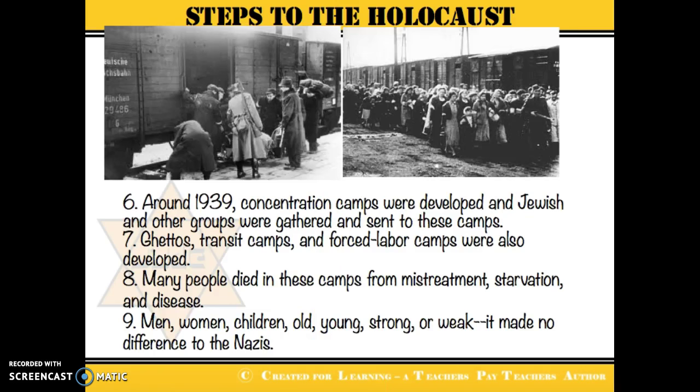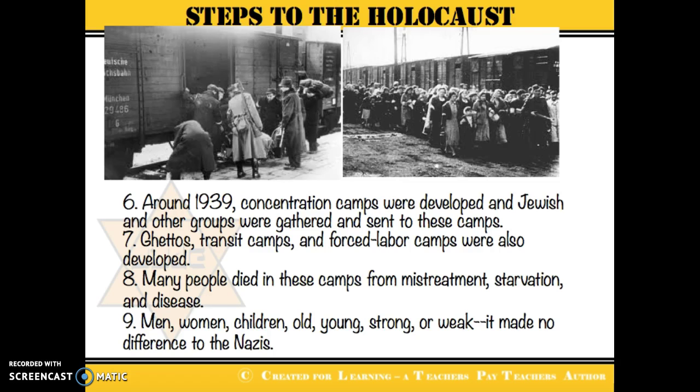Okay, so then around 1939, concentration camps were developed, and Jewish people and other groups were gathered and sent to these camps. As you can see in the pictures above, they're being sent to the camps. Ghettos and transit camps and forced labor camps were also developed.